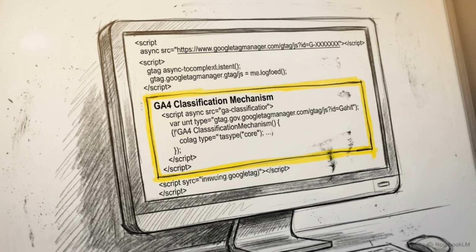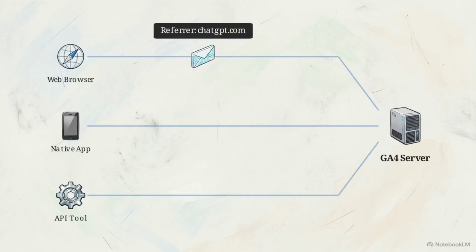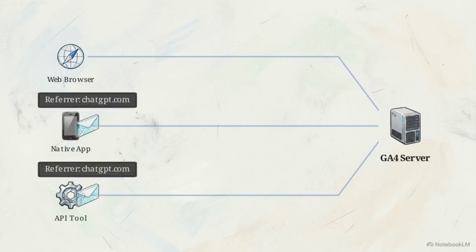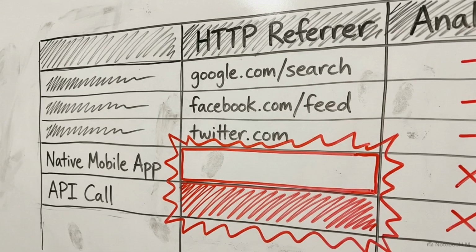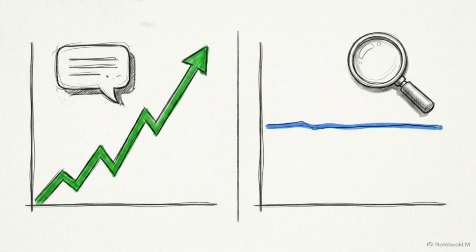To find the missing data, we must deconstruct the specific technical mechanism GA4 uses to classify these clicks. The tracking architecture works for standard browser environments, but it fails in two areas: native mobile applications and API-integrated tools. Identifying where these tracking failures occur is the only way to accurately calculate true GEO return on investment compared to traditional search.